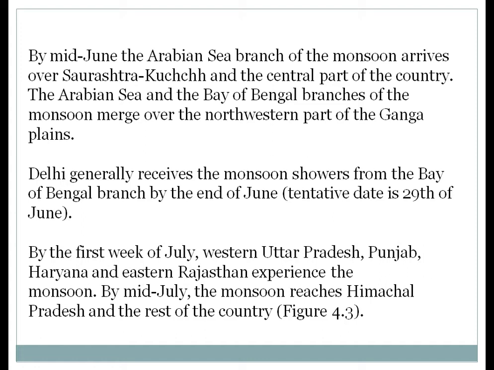Delhi generally receives the monsoon shower from the Bay of Bengal branch by the end of June. Tentatively the date is 29th of June. The map work is already placed in the textbook. Please see it. The dates are also mentioned there, and the names of the places. By the first week of July, western Uttar Pradesh, Punjab, Haryana and eastern Rajasthan experience the monsoon. By mid-July, the monsoon reaches Himachal Pradesh and the rest of the country. That is shown in Figure 4.3.